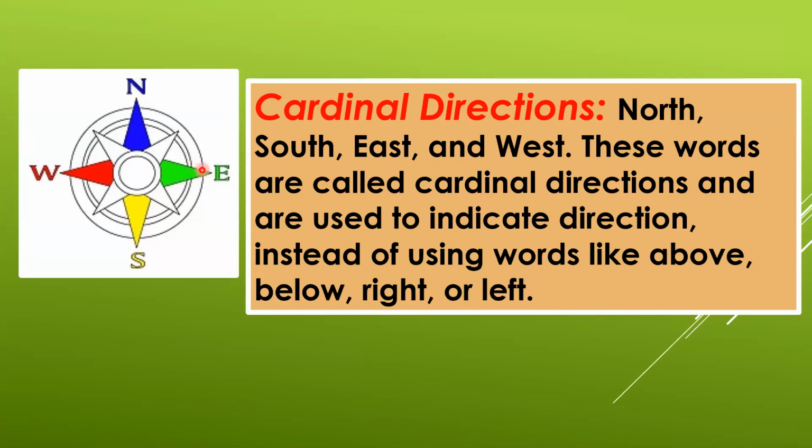Now, north, east, south, west. The sentence I have told you: never eat soggy wafers. So these four are the cardinal directions. These directions we can use in our daily life. Instead of saying above, below, right, left, we'll use the words north, east, west, south. We always used to say the sun rises in the east and sun sets in the west. Let's move on.